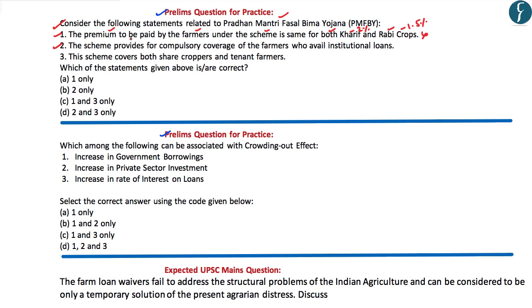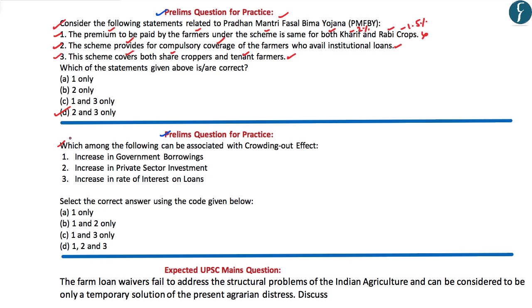The second statement reads as, the scheme provides for compulsory coverage of the farmers who avail the institutional loans. And as we have discussed, this particular statement is correct. The third statement reads as, the scheme covers both sharecroppers as well as the tenant farmers. Now you should know that even this particular statement is also correct. So looking at the options here, the correct answer to this question is 2 and 3 only.